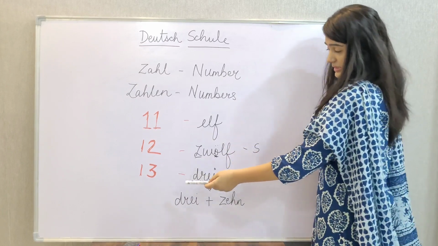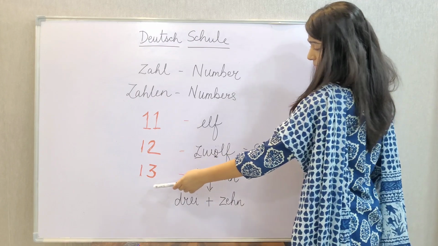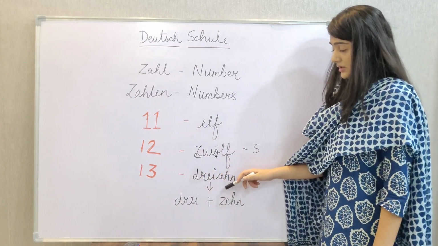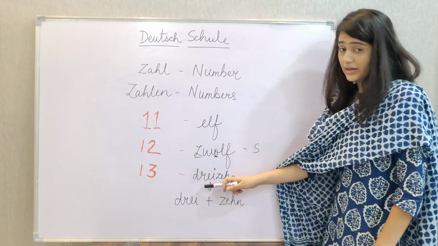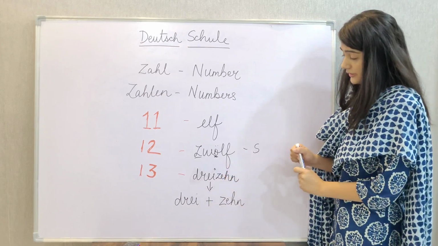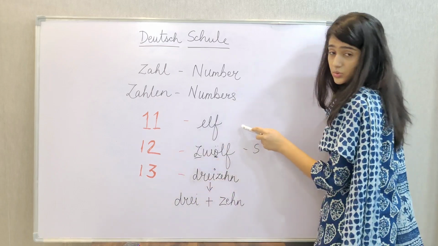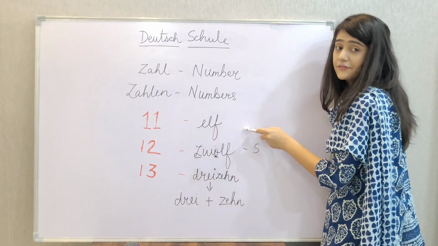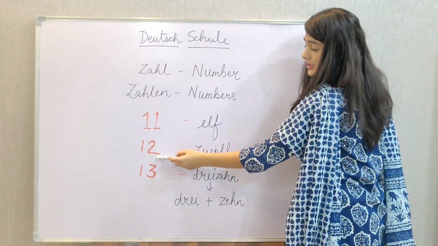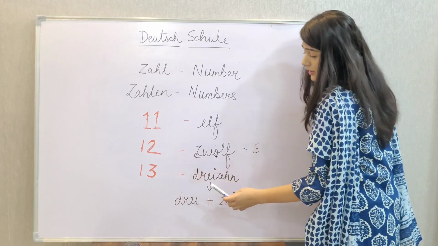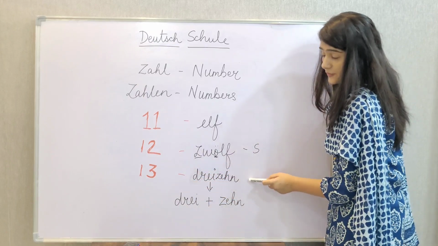Now comes the next number, that is 13. Okay, so 13 is called dreizehn. So if you see over here the number 13, these two are different. Like for 11 we have elf, for 12 we have zwölf, but starting from 13 we'll be using this particular format.